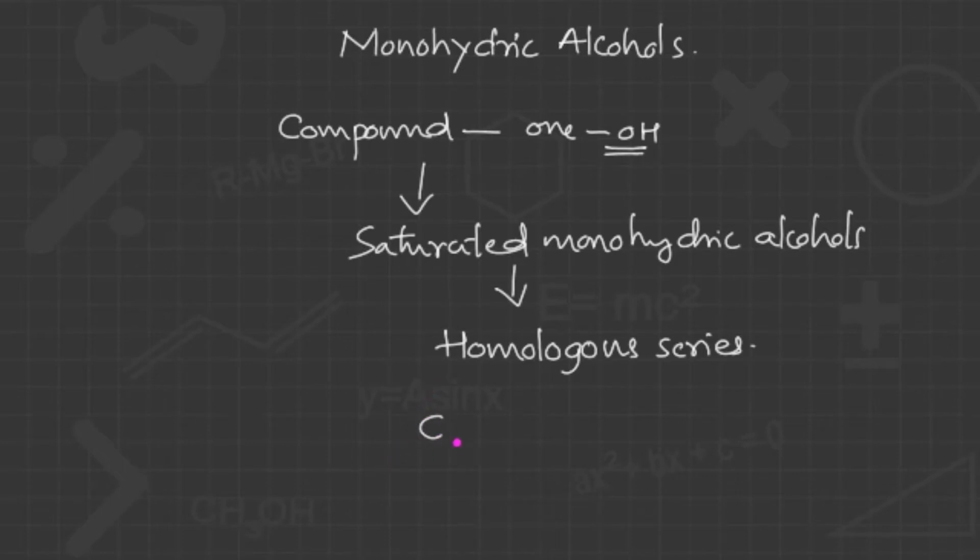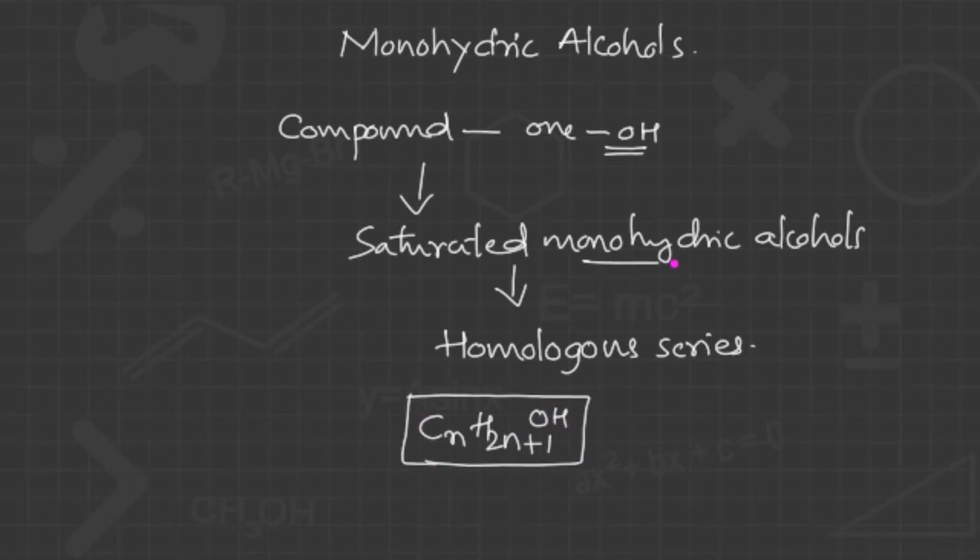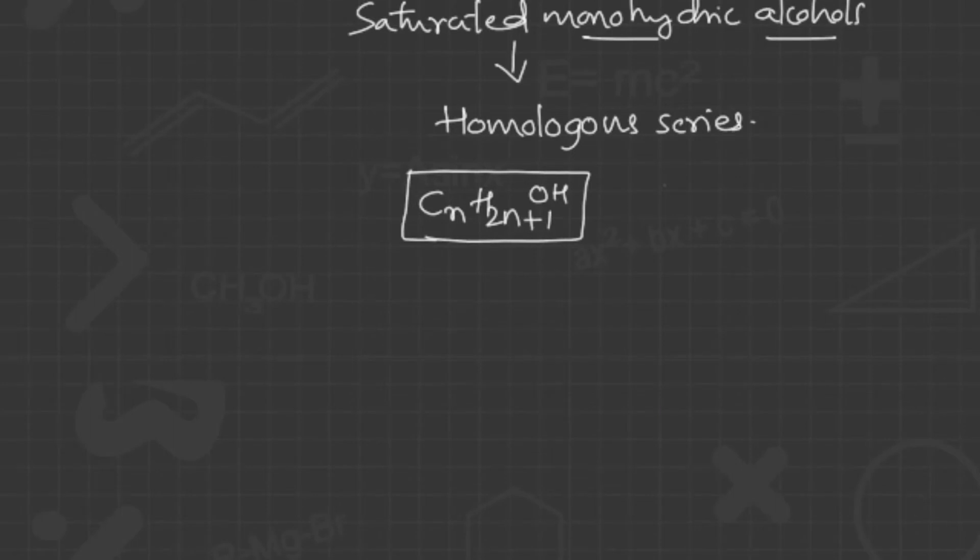Like for the alkanes, we write a general formula, CnH2n+2. Here, instead of 2, I will write 1, since one hydrogen of the hydrocarbon is replaced by the OH group. And this is the general formula for the saturated monohydric alcohols. Sometimes these monohydric alcohols are termed derivatives of water.